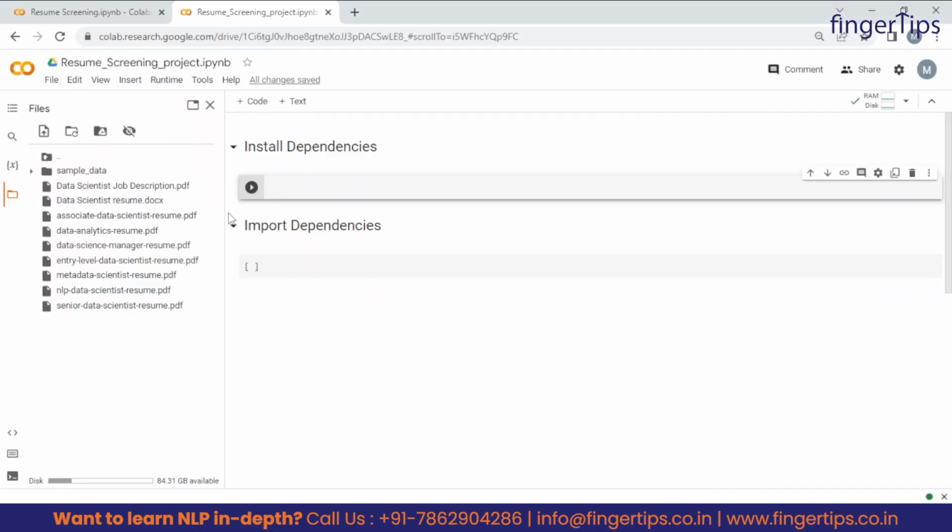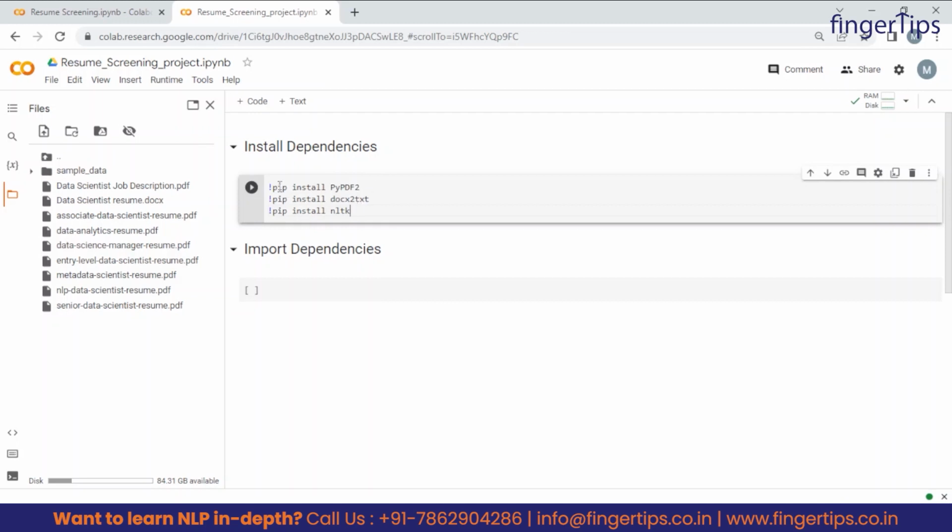So guys, after loading this data into Google Colab, the next step is to import the dependencies, right? But before importing the dependencies, we have to install them in our system, the system in which we are making this project, right? So to install the dependencies, we will use the pip command, exclamation and pip command. Then we will write install and the name of the library or package we want to install. So as of now, for this particular project, we are installing these three libraries: PyPDF2, docx2txt and NLTK, right?